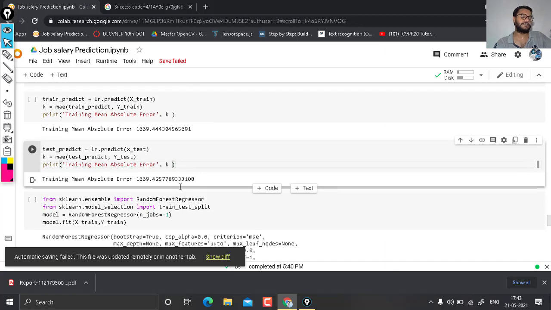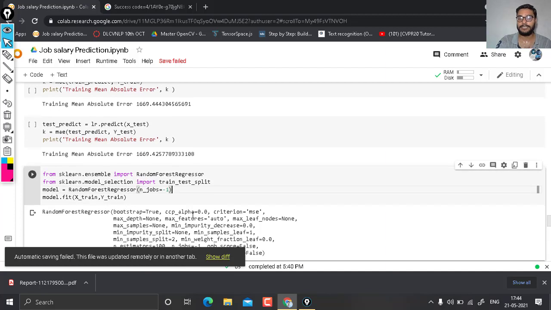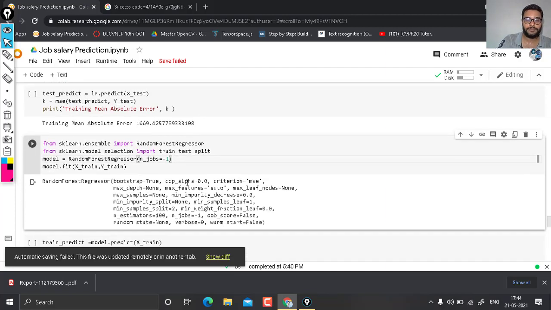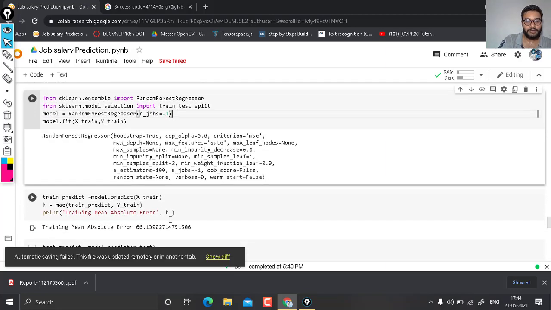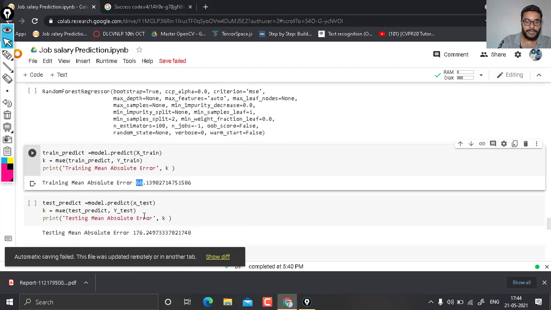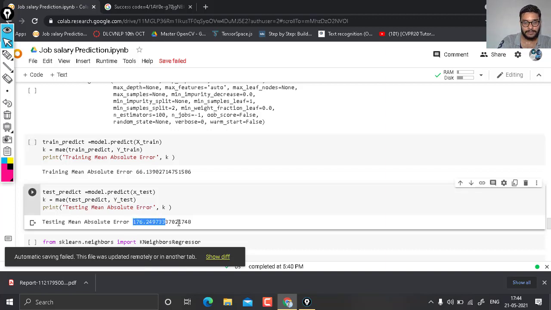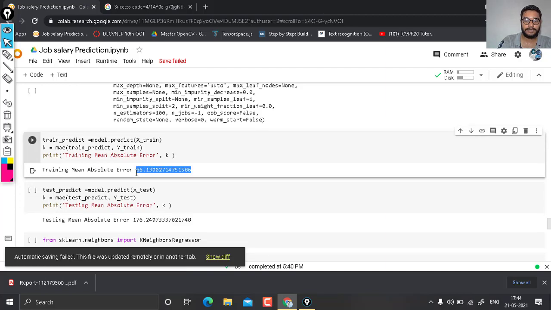Now we use another model, that is random forest regression. Random forest classifier is used for classification problems. Here our problem is regression, so I am using random forest regression. We are doing the same job. First we train the model, predict, and calculate the mean absolute error. In the training phase our mean absolute error is 66, and for testing it is 176. So it is a big improvement compared to linear regression.